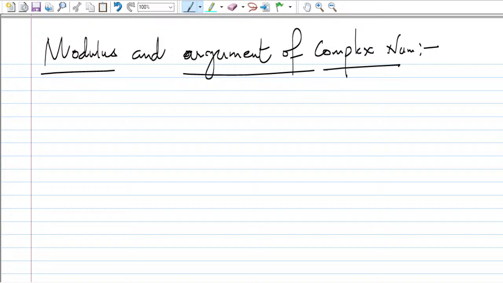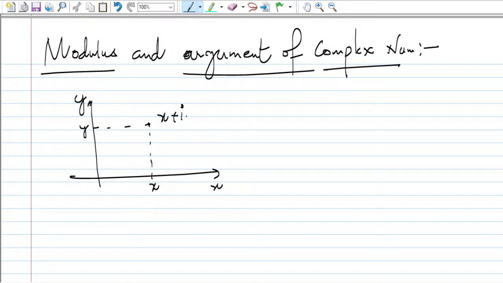As we have seen, any complex number can be represented on a plane. So this is the x-axis and this is the y-axis, and any point is here. If we draw the perpendicular from this point on the x-axis, this is x here and this is y here. This point can be represented by x plus iota y. From the origin, if we join this, this will be r.